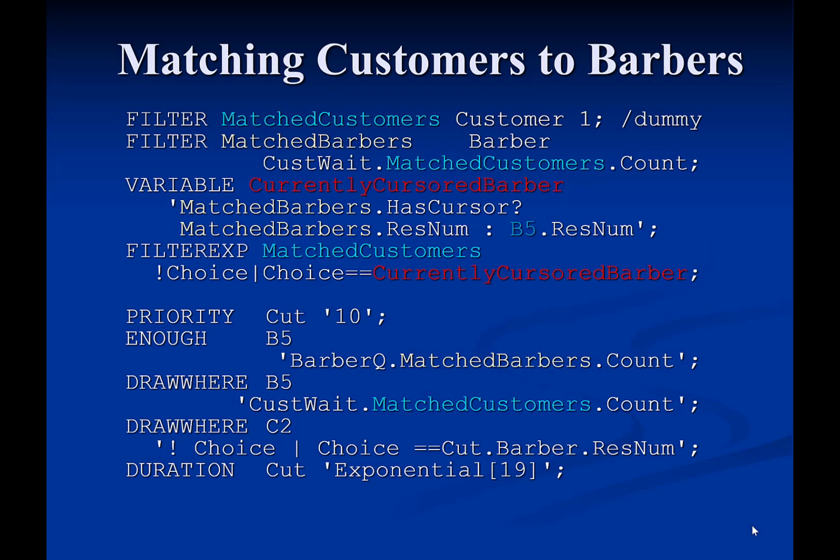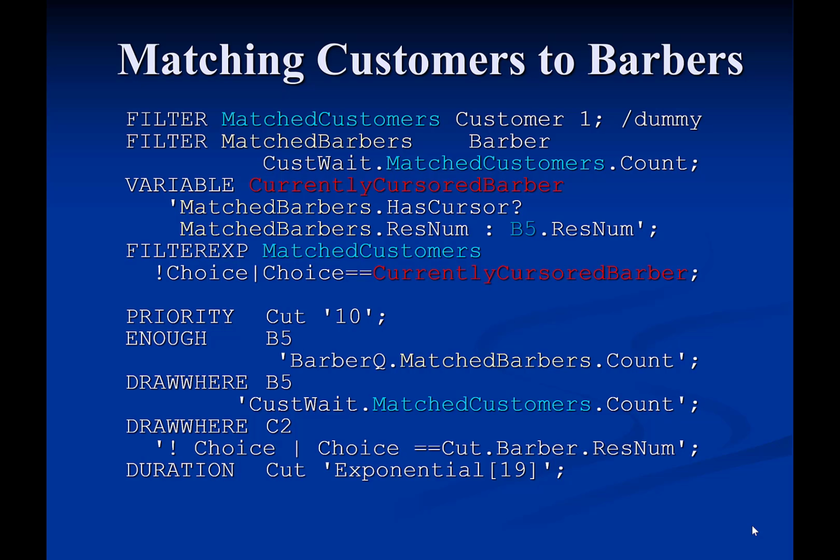These statements match the customers in the queue cast wait to the barbers in the queue barber queue to allow activity cut to start and draw the correct resources. The statements shown here examine first each of the available barbers and then try to find the matching customers for that barber. Later on, we shall present similar statements that examine first each of the available customers and then try to find the barber who matches that customer.